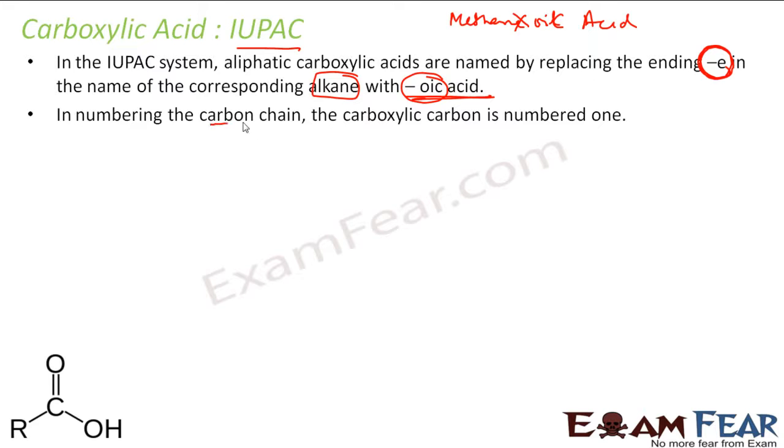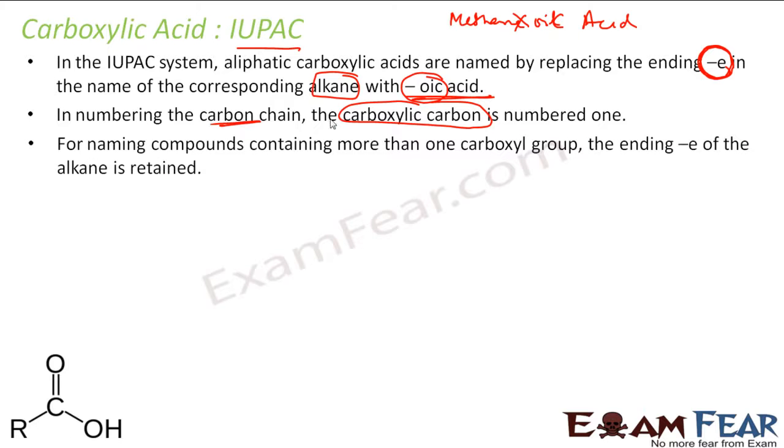And again, in the numbering of the carbon chain, the carboxylic carbon is number 1, similar to aldehydes. For naming a compound with more than one carboxyl group, the E of the alkane is retained. We'll take some examples where we'll show you that the E is retained.